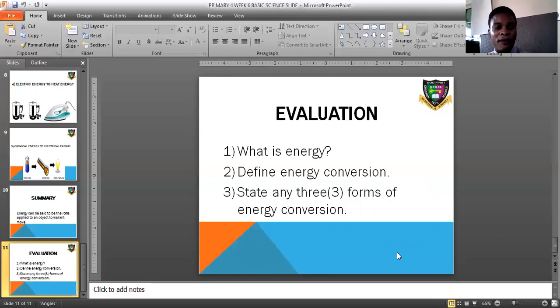Now, the last one says, state 3 forms of energy conversion. I gave you about 4 or 5 of them, so just mention 3 of the ones we discussed during the course of this session. We mentioned electrical energy to mechanical energy, mechanical energy to electrical energy, electrical energy to heat energy, and chemical energy to electrical energy. So mention just 3 of these forms. Is that understood? Good.